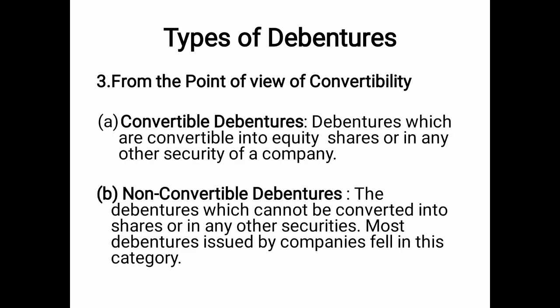The third point is on the basis of convertibility. Convertible debentures and non-convertible debentures are categorized under this category. Convertible debentures refer to converting the present, existing debentures into a new security, maybe equity shares, maybe new debentures. So they convert into other securities. But non-convertible debentures cannot be converted into shares and cannot be converted into any other security, maybe debentures. Generally, companies prefer to issue non-convertible debentures.